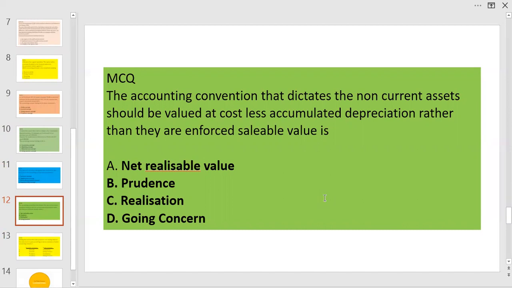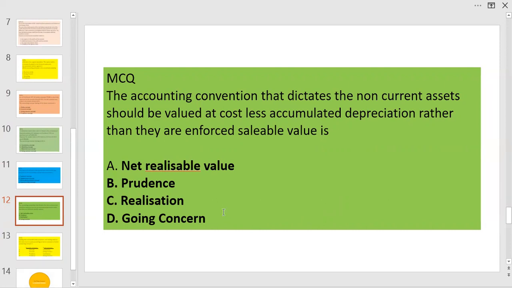The next question is, the accounting convention that dictates the non-current asset should be valued at cost less accumulated depreciation rather than their enforced saleable value. Mark that word, enforced saleable value. Enforced saleable value is relevant when the going concern is impaired. You will be forced to sell at any price. Therefore, the answer is D, going concern.